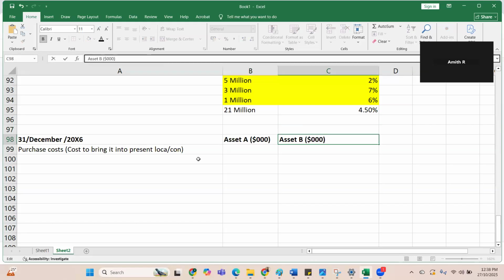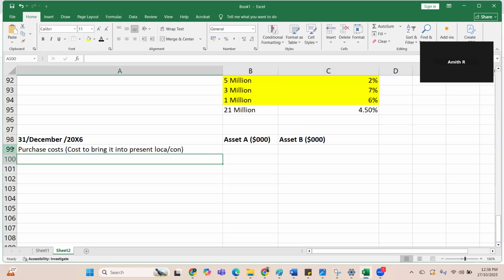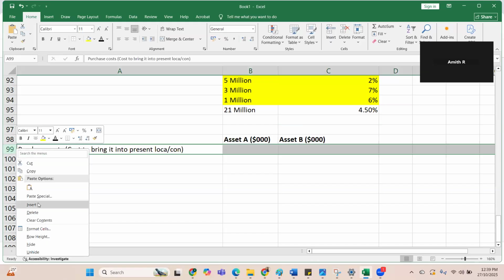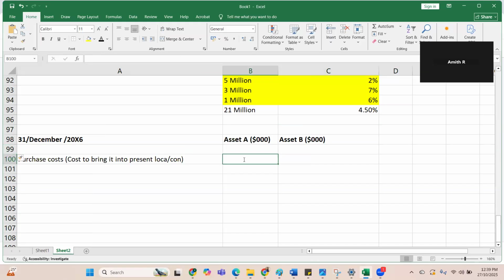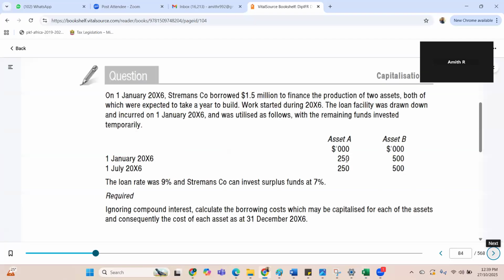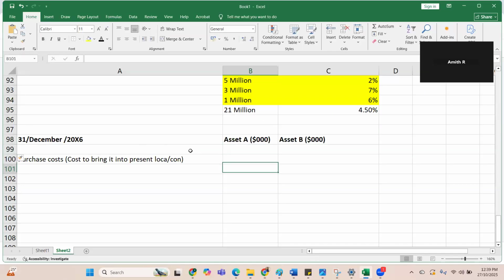So what is the purchase cost to bring it into present location and condition? We have incurred 250 on 1st January 20x6 and 250 on 1st July.